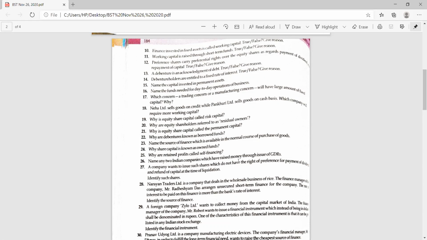Share capital, the own funds, is related to the owners of the company who invest capital in the company in the form of shares. They are known as the real owners of the company. That's why share capital is known as own funds.